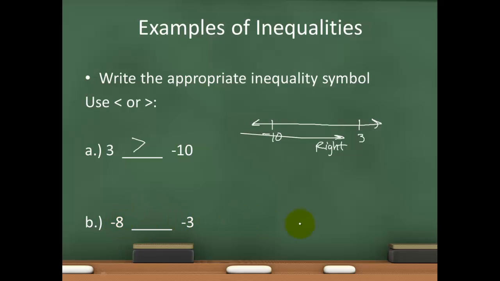If I compare -8 and -3, it's a little bit harder for a couple of people to see, but negative 3 will be on the right, and negative 8, because remember, 0 is over here, negative 1, negative 2, negative 3, negative 4, negative 5, negative 6, negative 7, negative 8. And so since negative 3 is to the right, and negative 8 is to the left, that means negative 8 is less than negative 3. And so comparing those, negative 8 is less than negative 3. Instead of writing the word less than, we're going to put the symbol that notates less than.